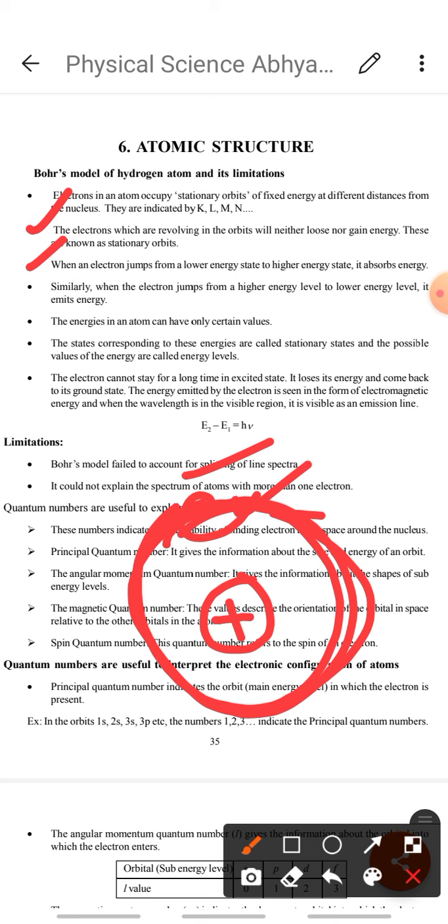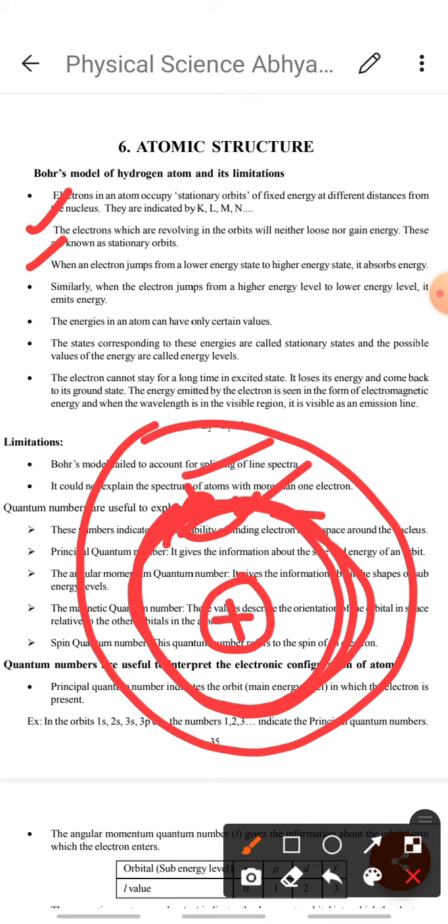Next, when an electron jumps from a lower energy state to a higher energy state, it absorbs energy. Suppose this is the first orbit, so I can draw the second orbit. When the electron jumps from the lower to the higher orbit, it is possible only when it absorbs energy.